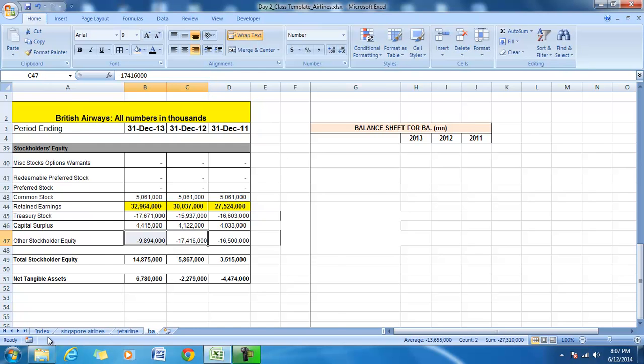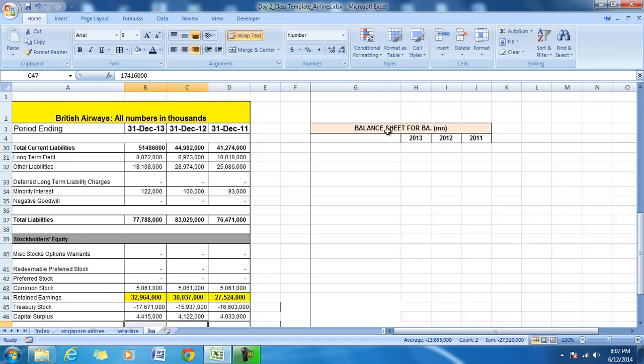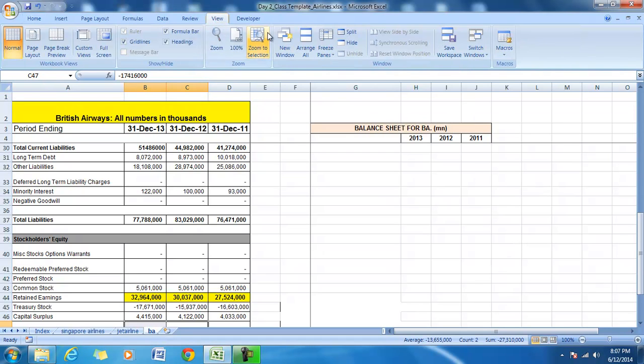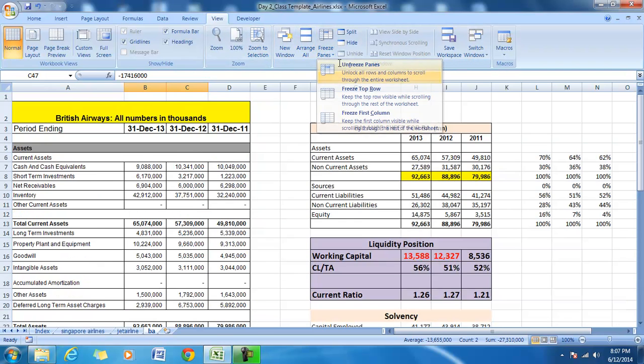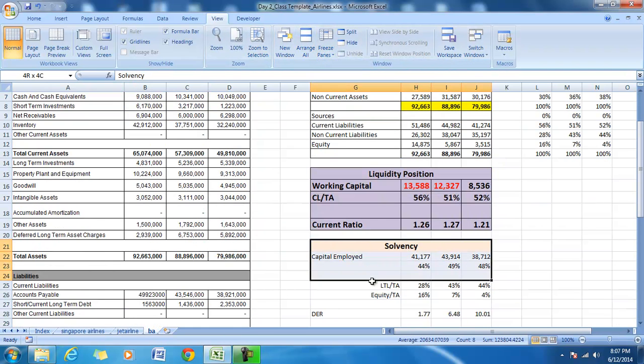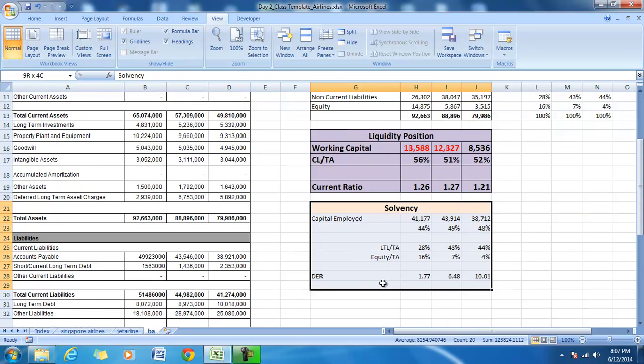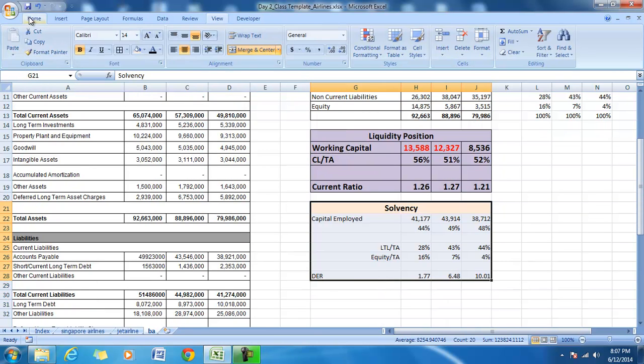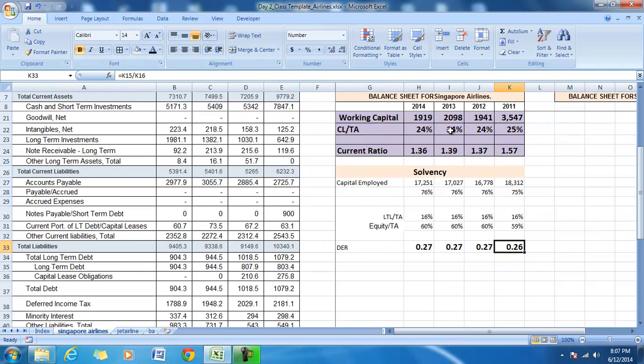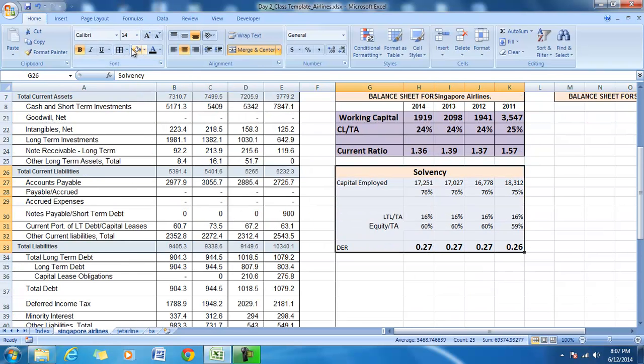So though all the 3 companies belong to the same industry, the composition of the capital sources or the sources of finance is not the same. In case of Singapore Airlines, it is an out and out equity driven company, and the debt equity ratio is all through less than 1.